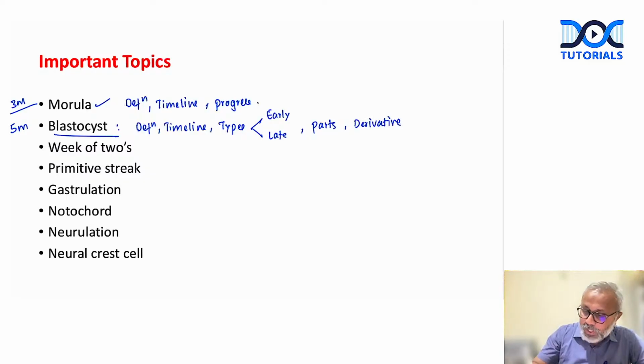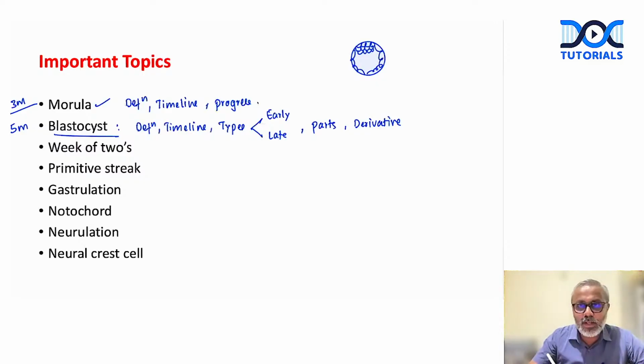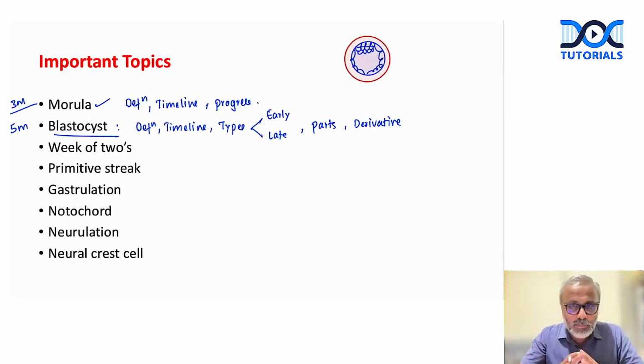For example, we know that if this is a blastocyst, right? So we have the inner cell mass, which is also called the embryoblast, the outer cell mass, which is also called the trophoblast, right? The early blastocyst will have a covering of zona pellucida, whereas the late blastocyst will not have zona pellucida. Disappearance of zona pellucida will result in implantation, right?